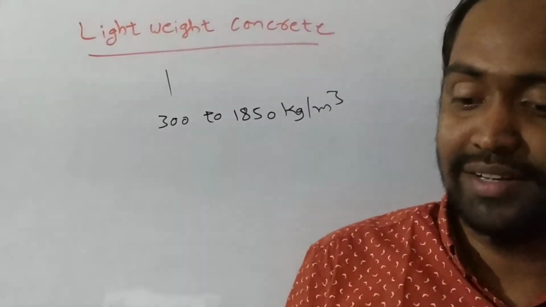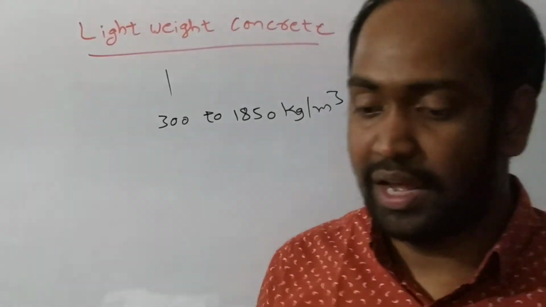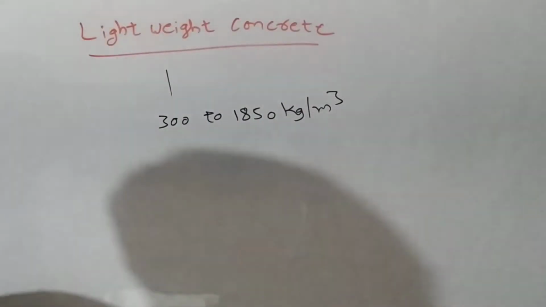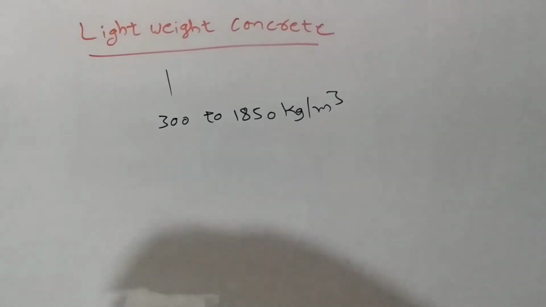Lightweight concrete is achieved by lightweight aggregate, or by introducing air bubbles in mortar, or by omitting fines. Understand? So in these three ways we can achieve lightweight concrete.